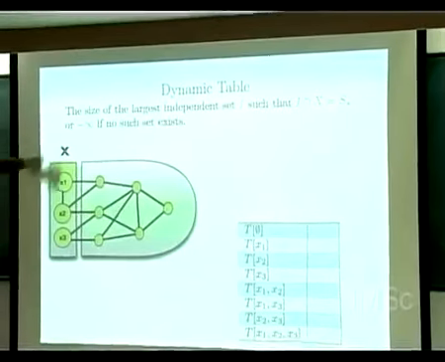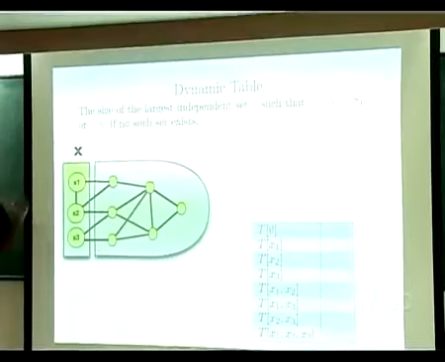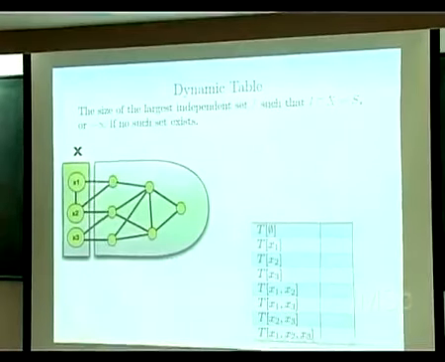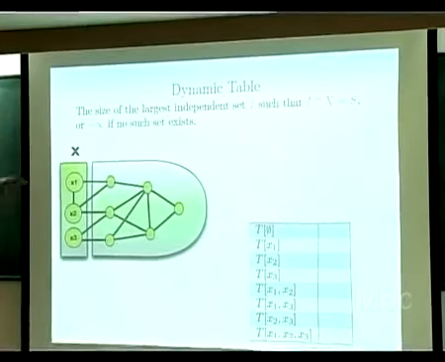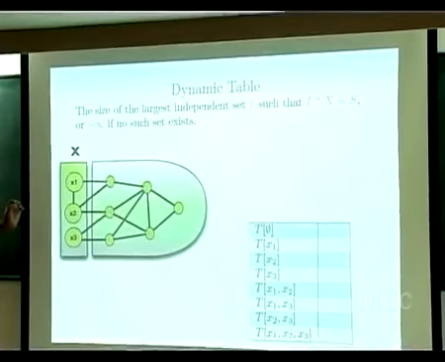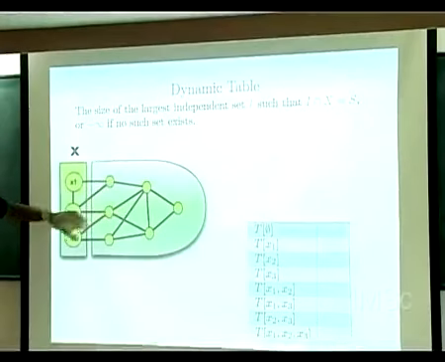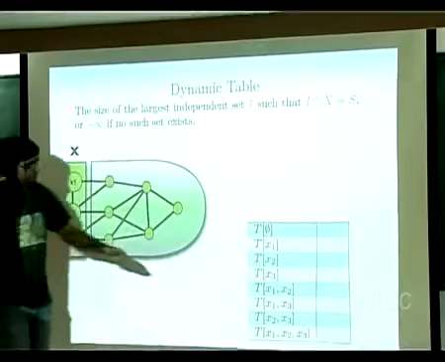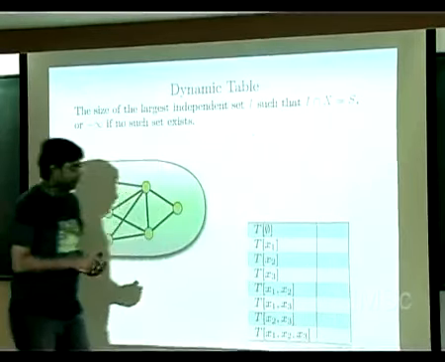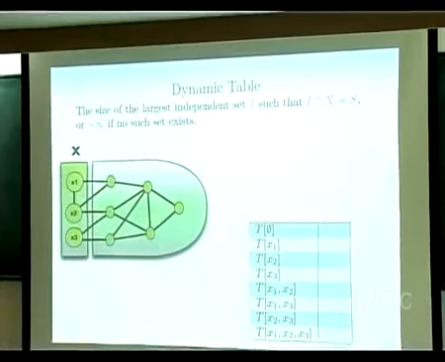So what I'm going to do is the following, and I will tell you why this set of information is good enough to compute things. What I want to keep here is the size of the largest independent set I such that I intersection x is equal to some s, right? So I am going to keep a table, okay? What is T of s going to store?